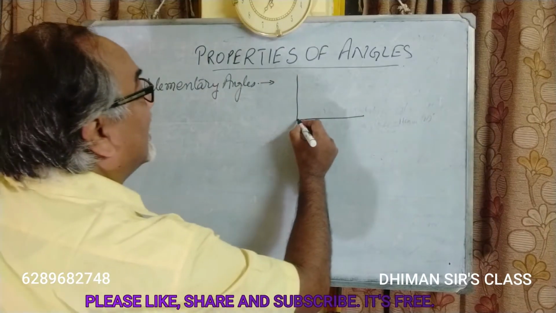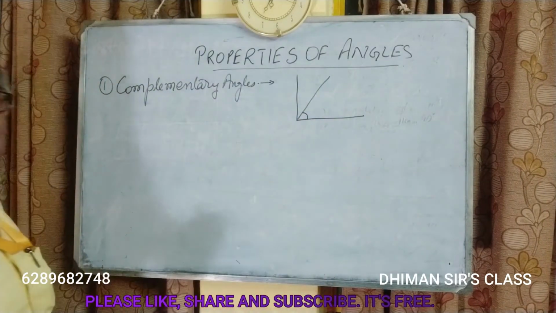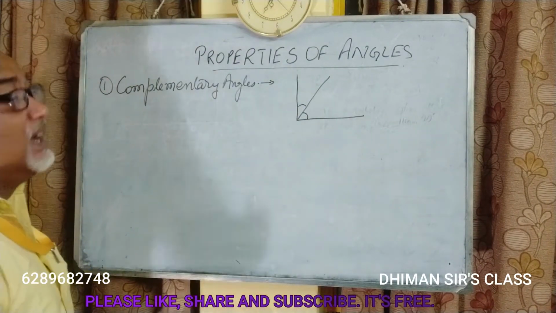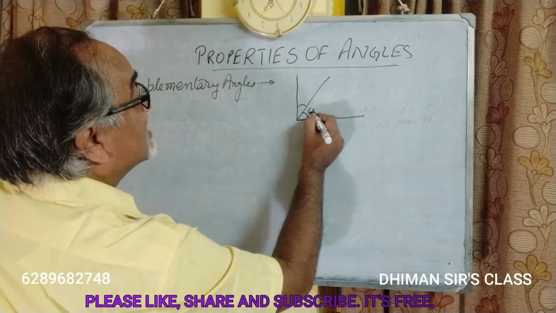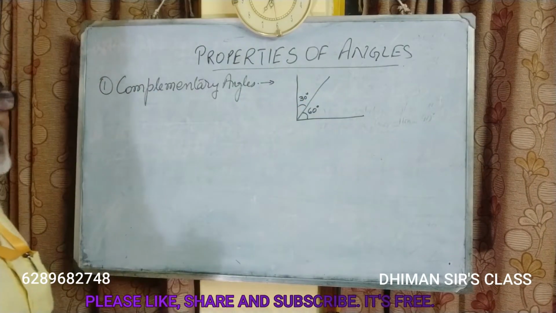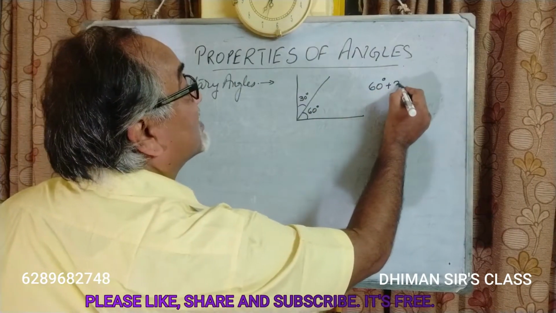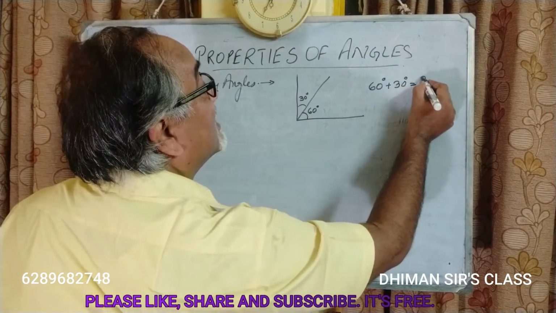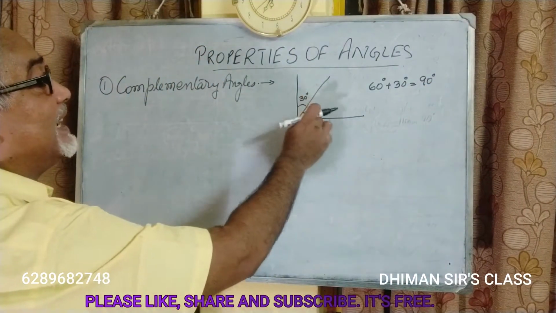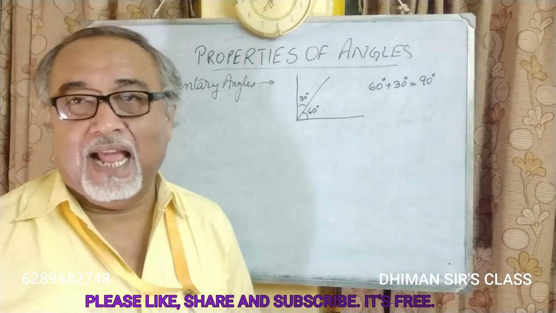Suppose here you can see one angle and here another angle. Suppose this is 60 degrees and this is 30 degrees. So how much do we get? 60 degrees plus 30 degrees is equal to 90 degrees. Hence 30 degrees and 60 degrees would be called complementary angles.